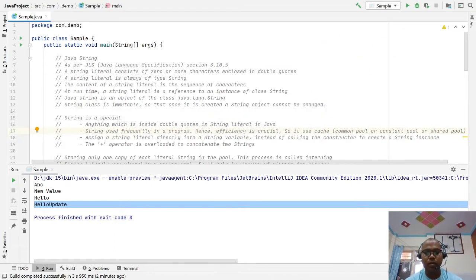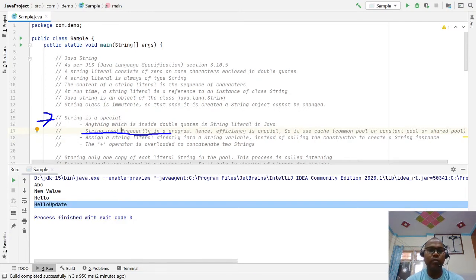Java also has some special use cases, because in Java the string is treated as a very special class. Why? Because the string class is used frequently in programs, very heavily.